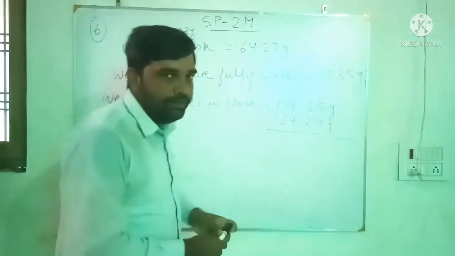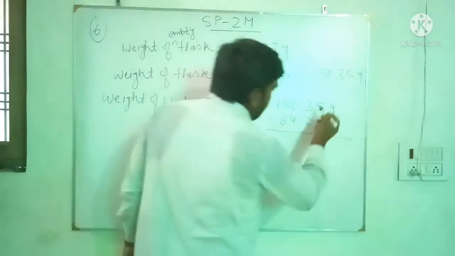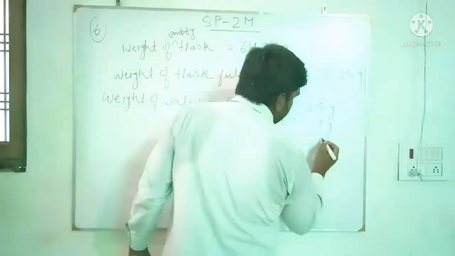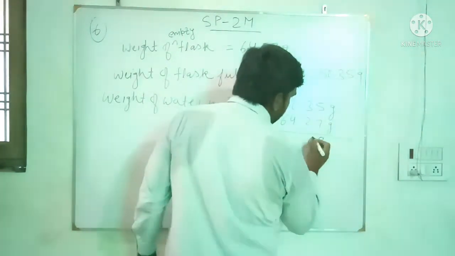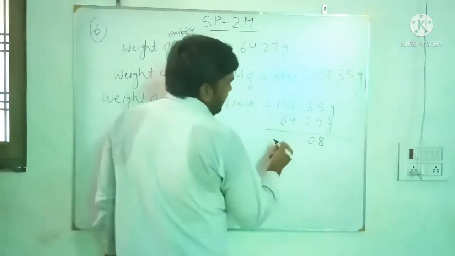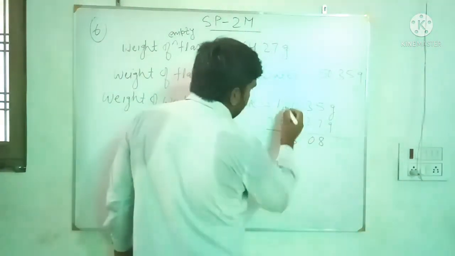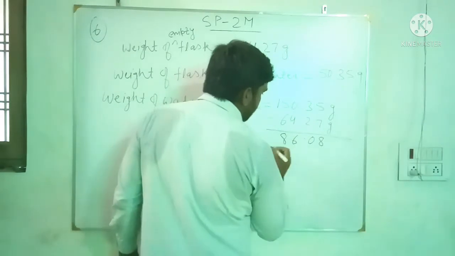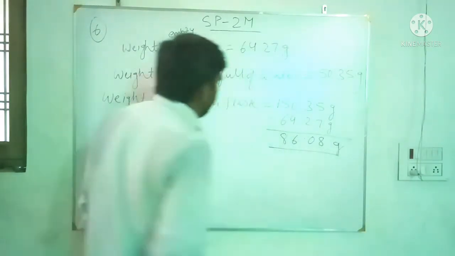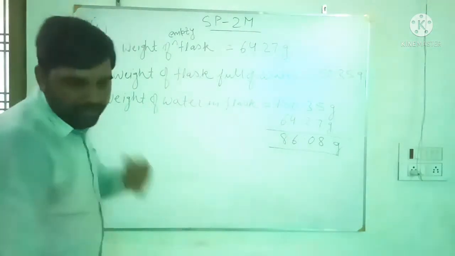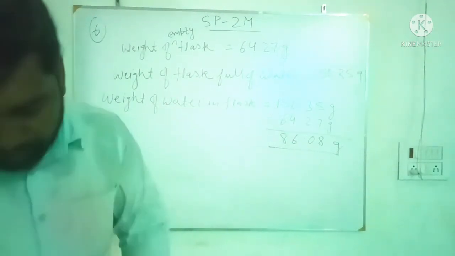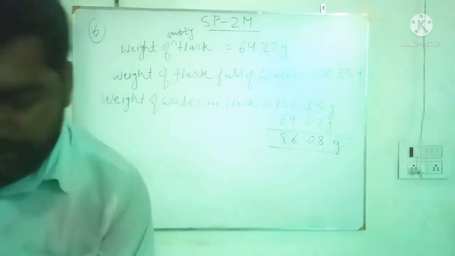Okay, now see, 15 minus 7, 8, 12 minus 2, 0. Now 10 minus 4, 6, 14 minus 6, 8. So that is 86.08 gram is the weight of water in the flask. Okay, but we have to find its weight when it is half full of water.